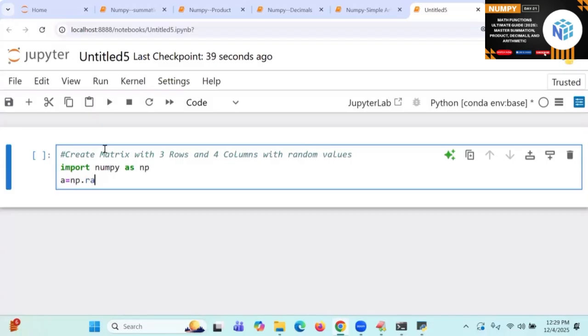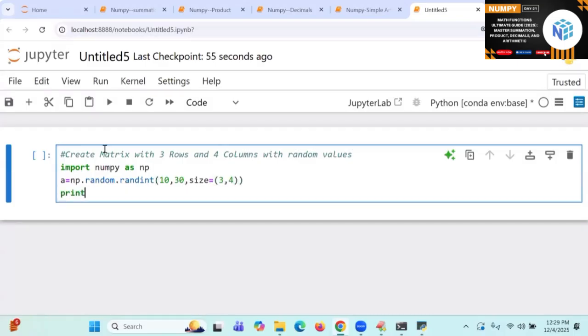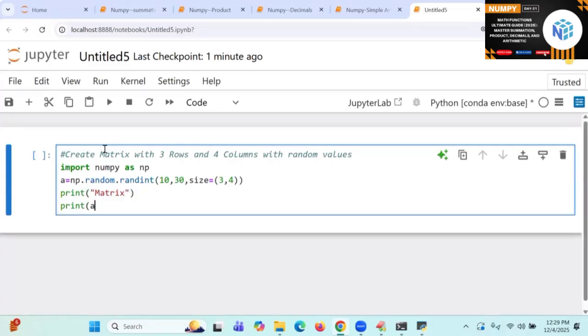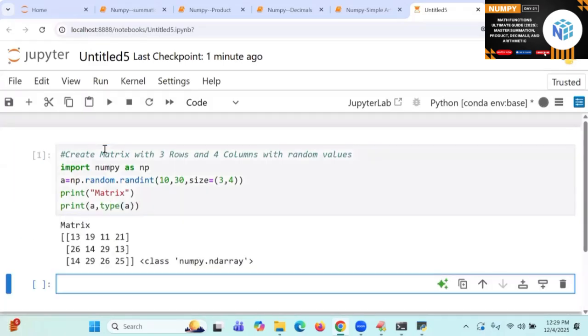Yes, np.random.randint of 10 comma 30, size is equal to 3 comma 4. Those elements are called a matrix. That is one matrix I'm building. Print of A and type of A. This part we are already very familiar with. This is my data, random values are there.